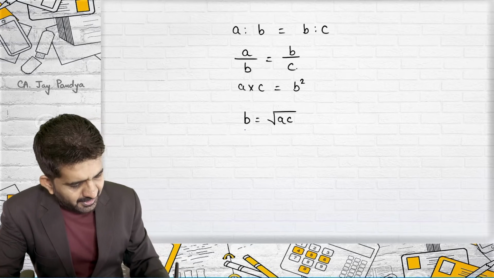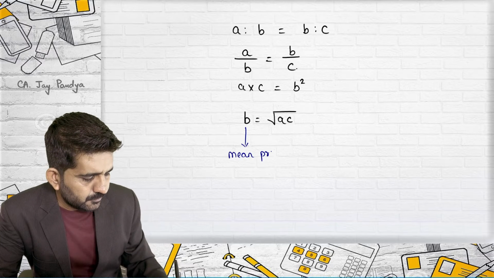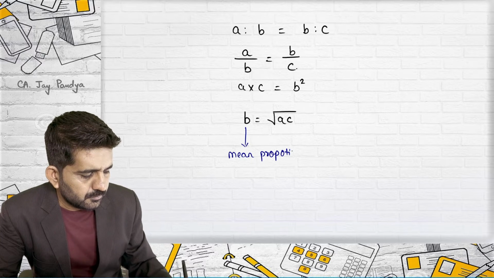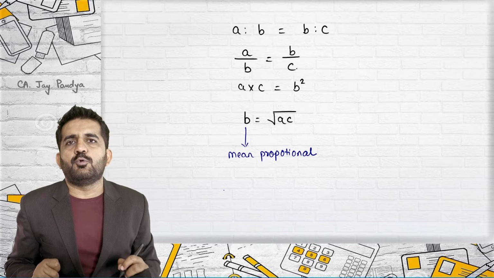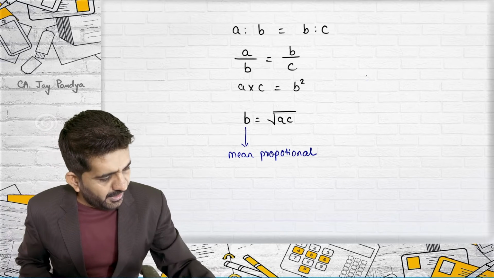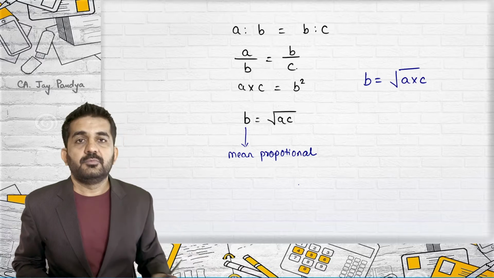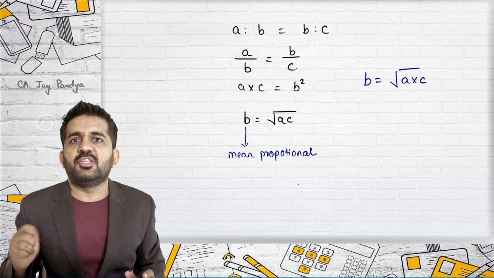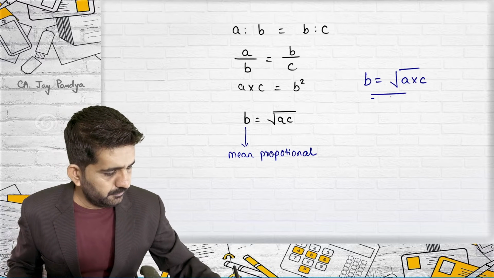So what is B? B is nothing but the mean proportional. So if I want to find out the mean proportional in continuous ratio, I can use this formula: under root of the first and third proportional is equal to the mean proportional.